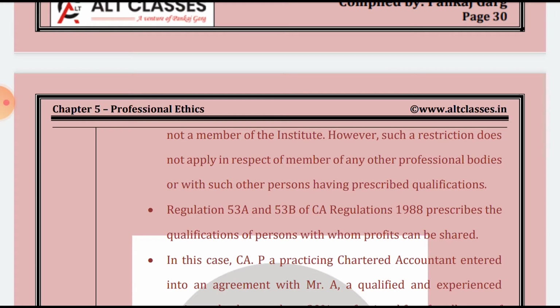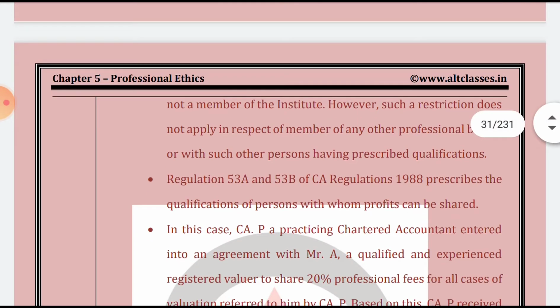Such a restriction does not apply in respect of other professional bodies, or a person having the prescribed qualification. Regulation 53A and 53B of the regulations prescribe the qualification of the persons with whom the profit can be shared.